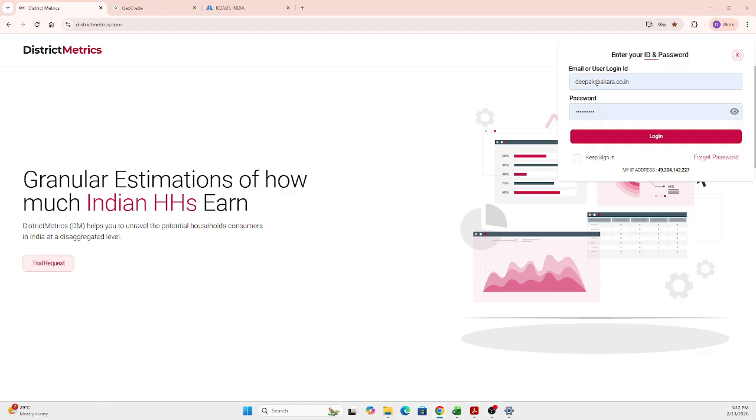As Rohit sir mentioned, we have three services: District Metrics, GeoCred, and Roads India. First of all, we are going to District Metrics. What does District Metrics have? As Rohit sir mentioned, we have the demographics data, the estimated households and household purchasing power information, and indices of economic activities, vehicle registration, and the foreign direct investment data.